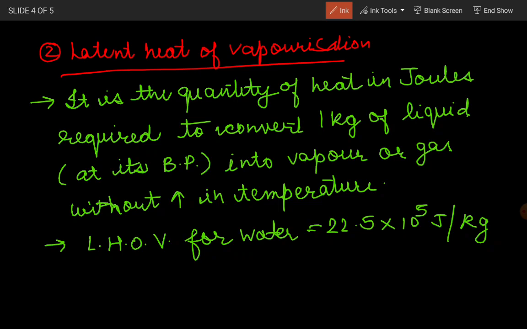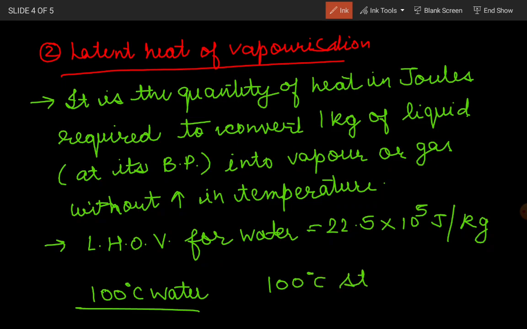Now students, you have noted that sometimes we get a burn from water, and on the other side we get a burn from steam. Which one of them will be more severe if both of them are at 100 degrees Celsius? You have 100 degrees Celsius water, and on the other place you have 100 degrees Celsius steam.